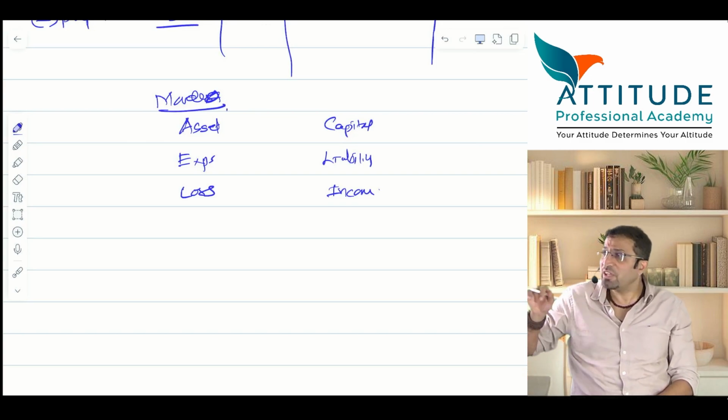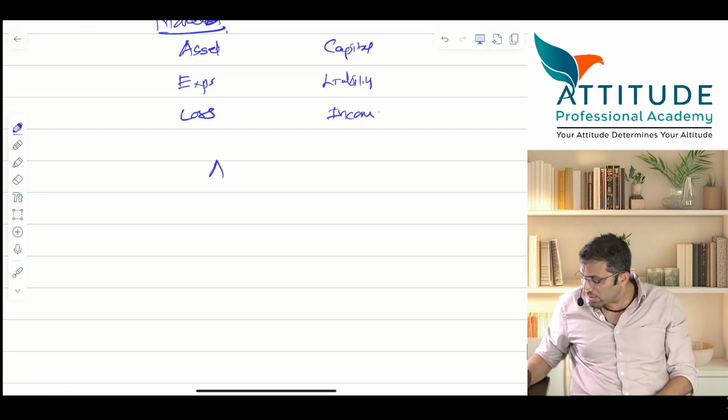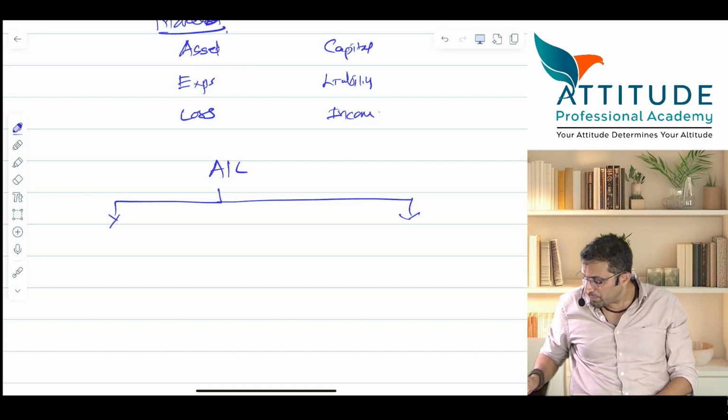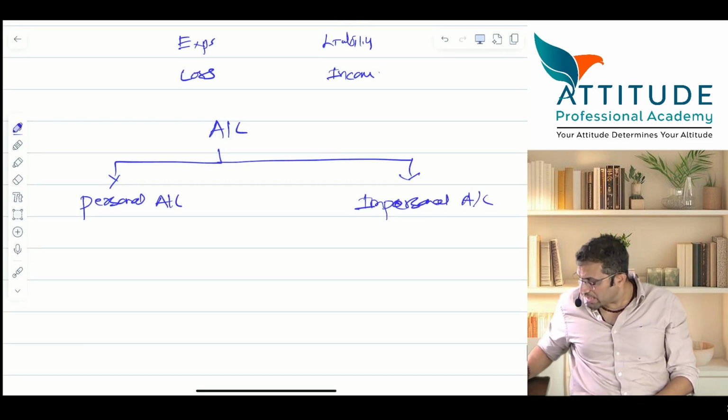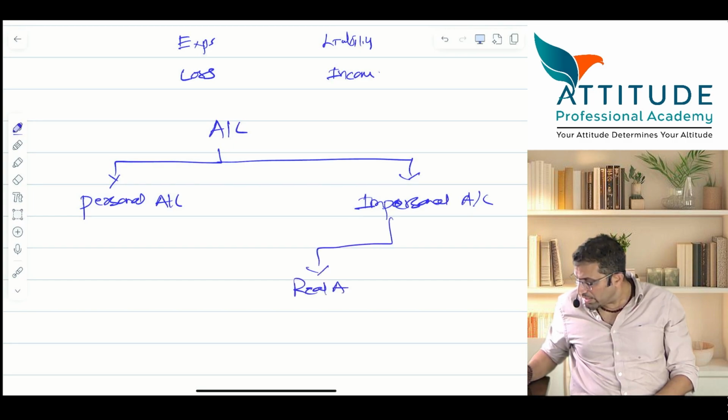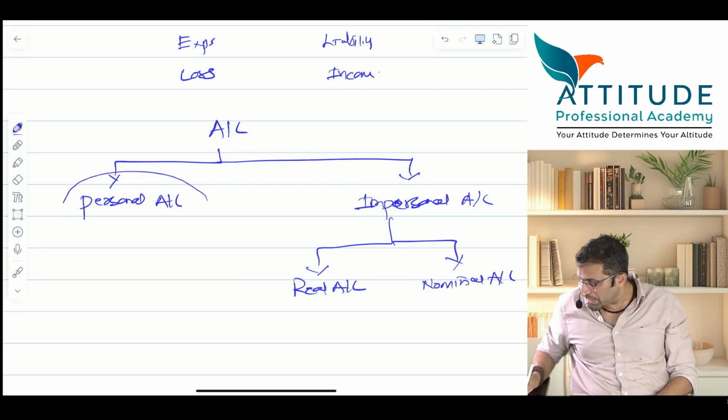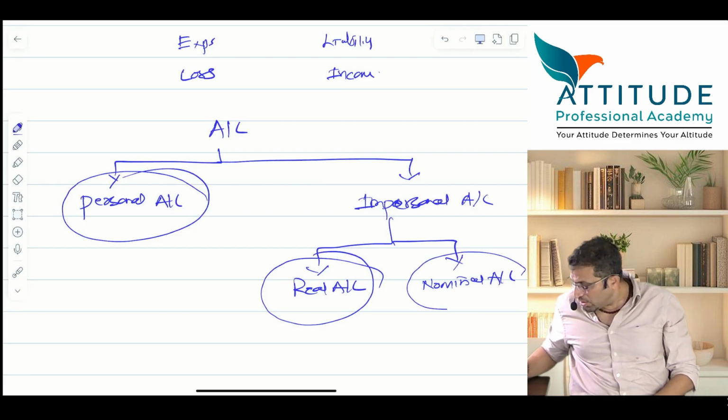There's a traditional way of classification of accounts. Accounts can also be classified into broadly two categories: personal account and impersonal account. And this impersonal account has two bifurcations: real account and nominal account.